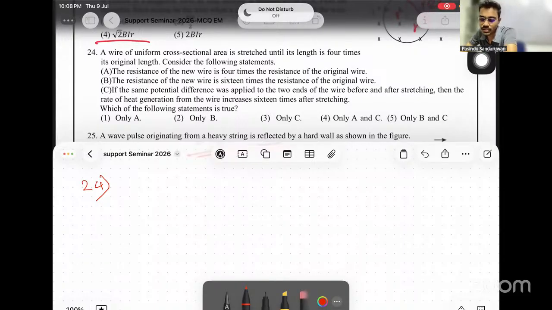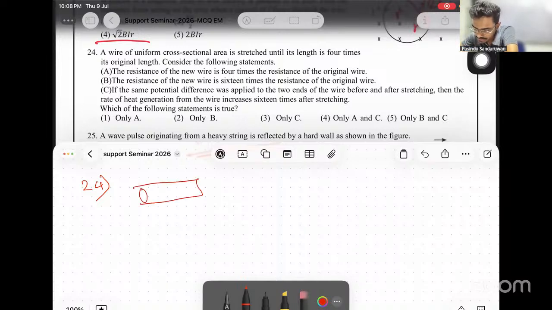24. A wire of uniform cross-sectional area is stretched until its length is 4 times. Right? So we have a wire here, and then it is stretched until its length becomes 4 times. Then L and 4L. Something like this, no? Two scenarios. L and 4L.